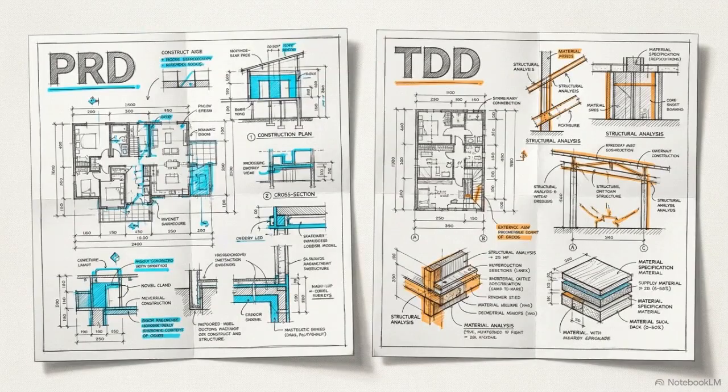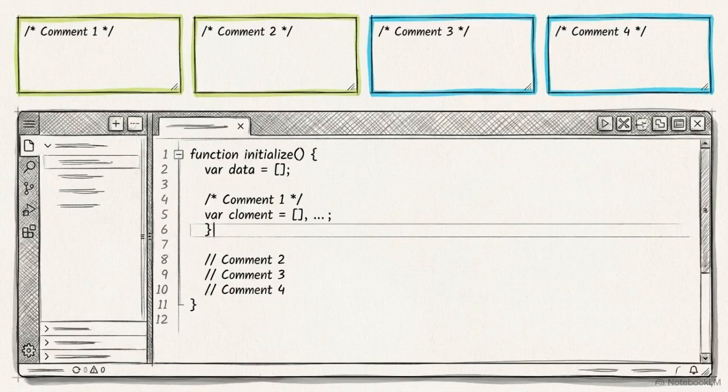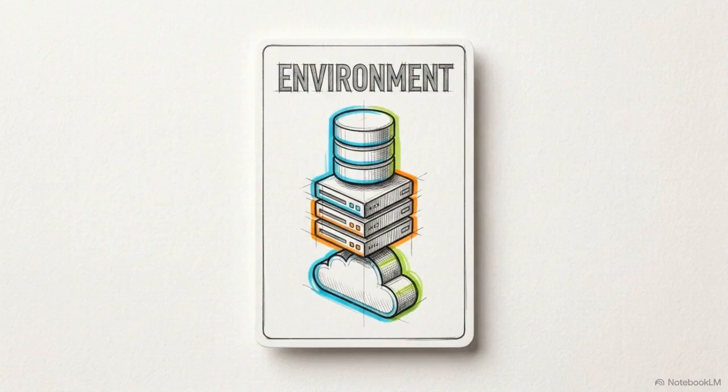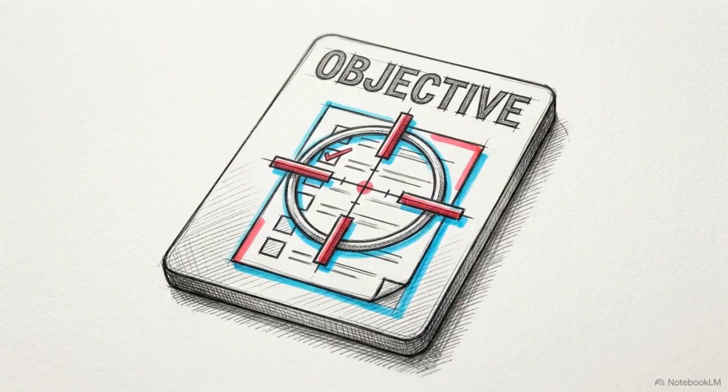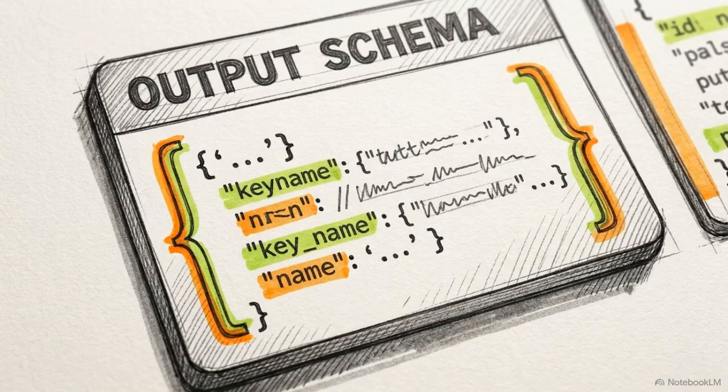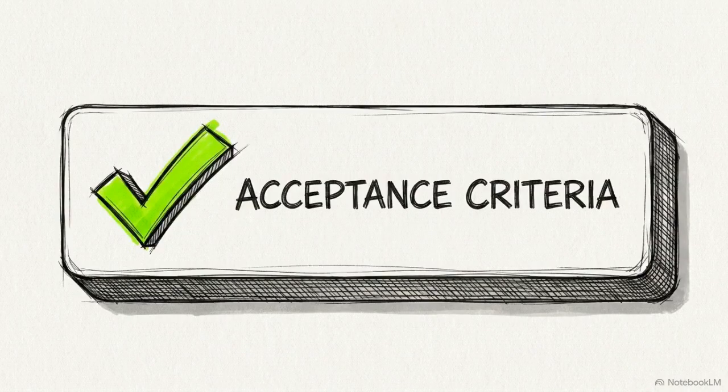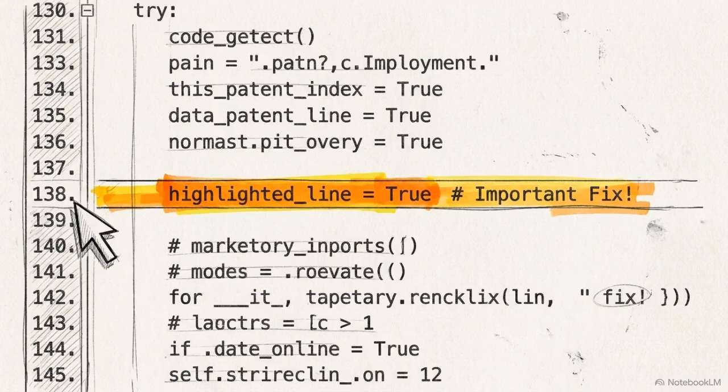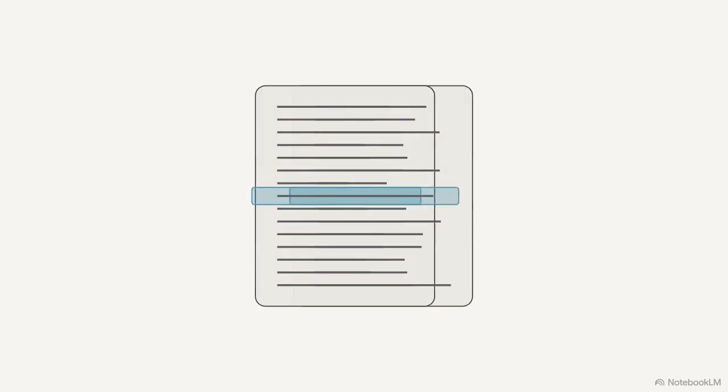Before asking the agent to generate code for a non-trivial feature, you need to draft a short product requirement and technical design document. This allows you to front-load the context. You supply the system stack, the specific task, the expected output format, and a strict definition of what done looks like. From there, you point the agent to exact file dependencies and specific line numbers. You do not ask for conceptual updates. You direct it to the exact location of the work.